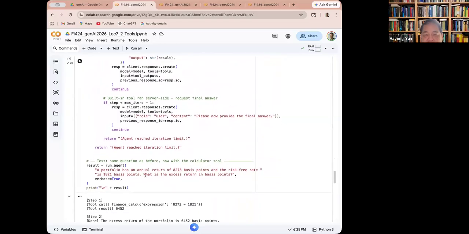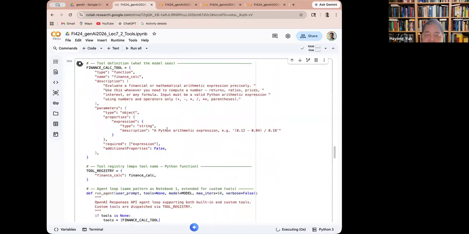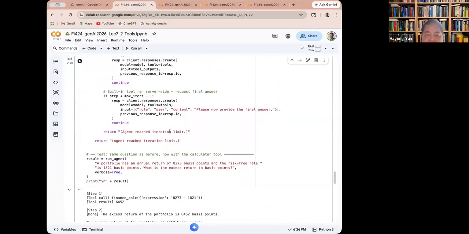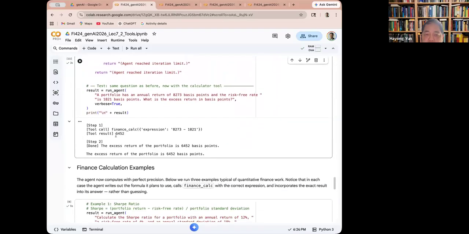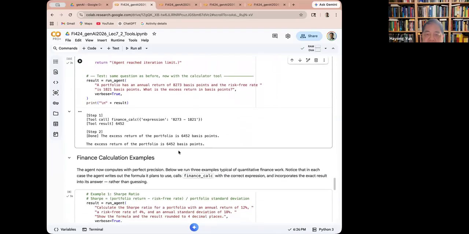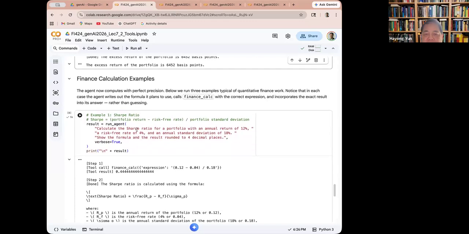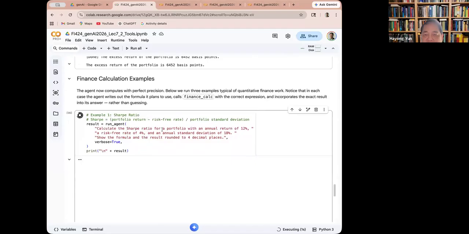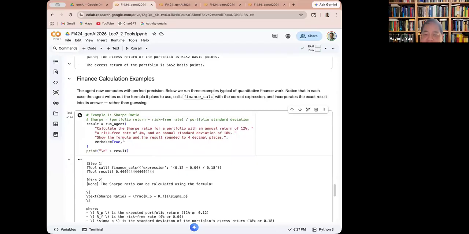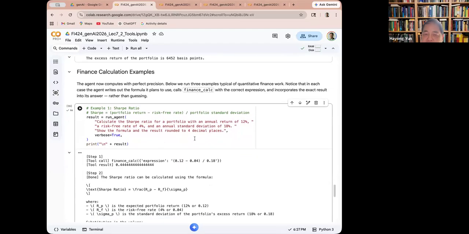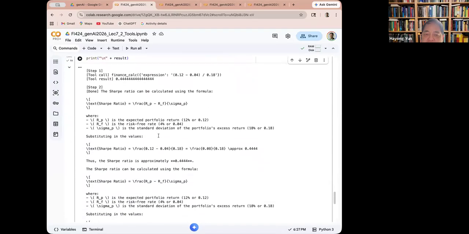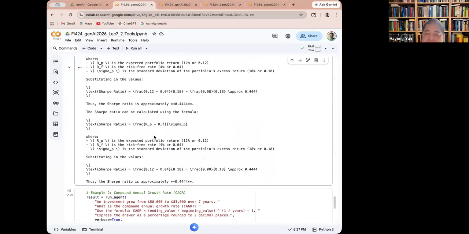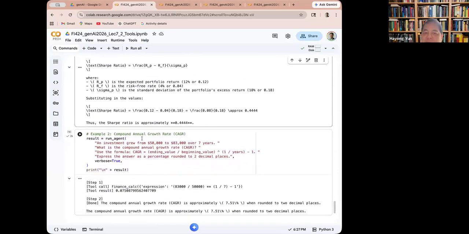A portfolio has an annual return of this and a risk-free rate of this. What is the excess return? And this time it goes through the tool and gives out the result. And you can use it for many things, like the Sharpe ratio calculation. Calculate the Sharpe ratio of a portfolio with annual return of 12%, risk-free rate 4%, annual standard deviation 18%, show the formula and the result rounded to 4 decimal places. And you can see that it will go through the steps of what it does. Pretty cool, huh?